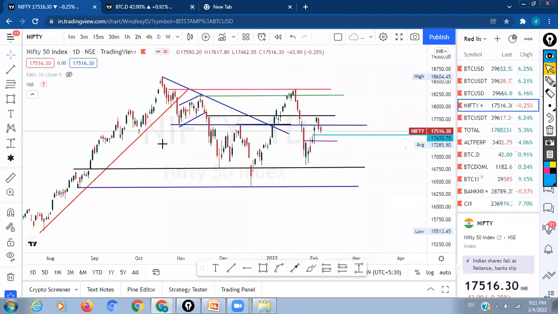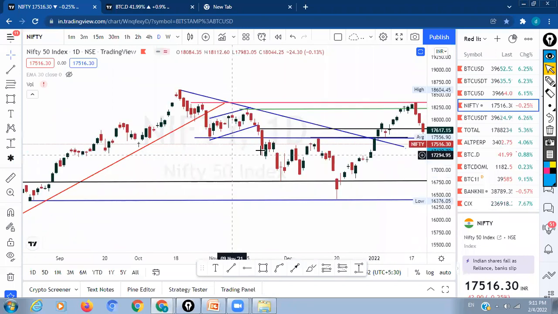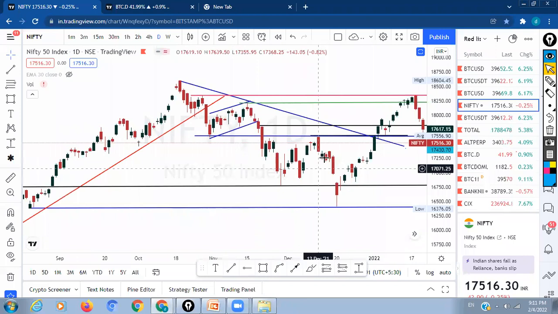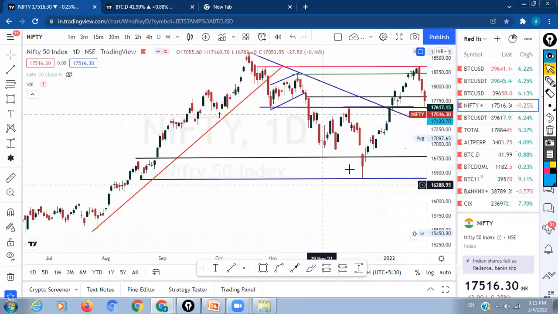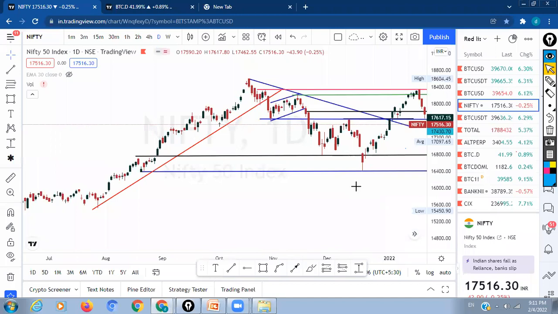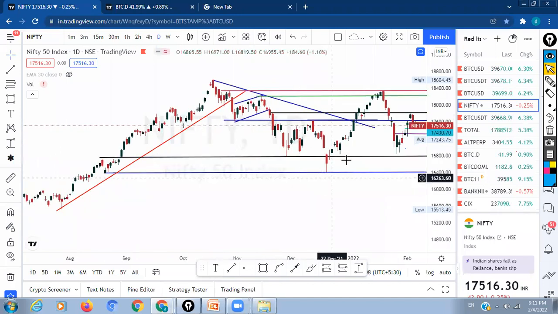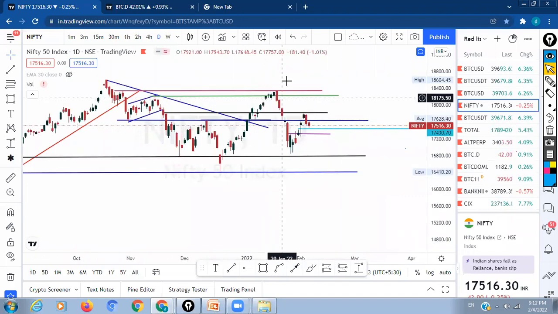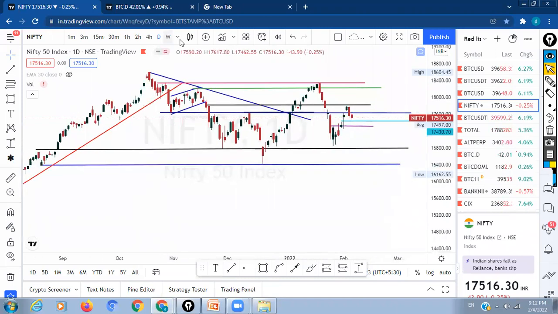Nothing needed here. Also simple channel breakdown. Sorry, not breakout. We are expecting a channel breakout here, but at the top we found a doji, and from the doji it has fallen down up to here, with a few gap downs, a hammer and a trend line. But it was not a hammer that we wanted to buy, but it acted as a support here, and from then a good rally over to the top. We also found an unhealthy candle over the resistance, and it fell toward these levels. So simple trend lines will always give you simple views about the market.